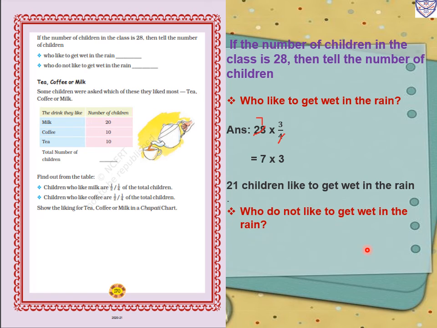Now next question, who do not like to get wet in the rain? So total 28 children, and 1/4 of the children do not like to get wet in the rain. In the 4 table, 4 sevens are 28. So 7 ones are 7, meaning 7 children do not like to get wet in the rain.